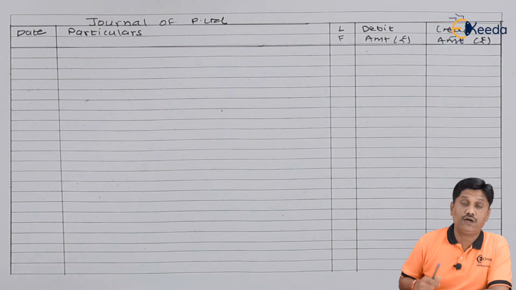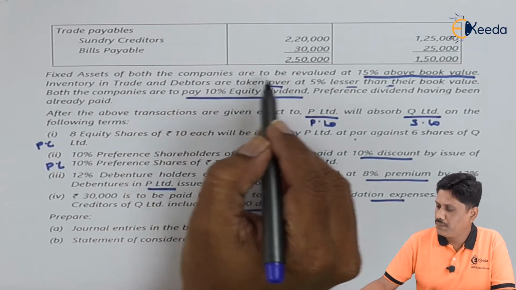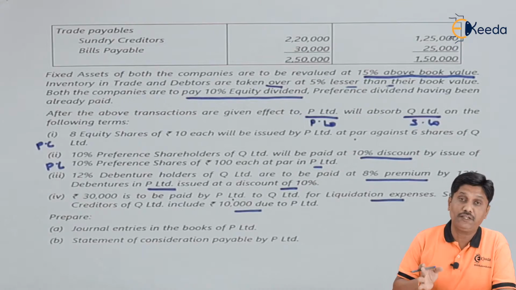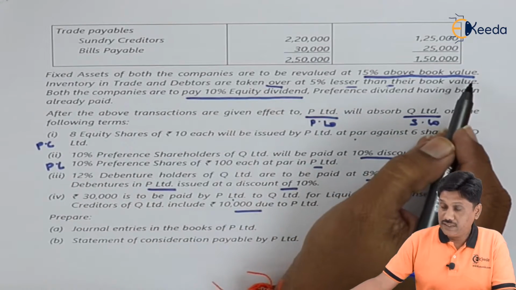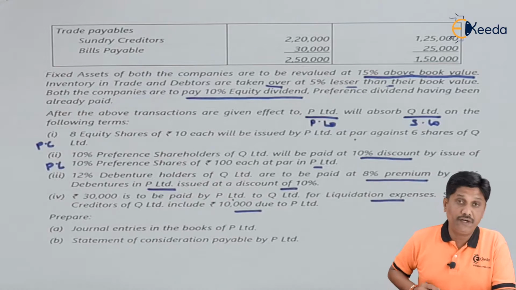Before I begin with the amalgamation or takeover entries, I need to pass the entries for the additional transactions which they gave you. Let us see those transactions. Friends, you can notice fixed assets of both the companies are to be revalued at 15% above the book value. So whatever are the existing book values, that will be appreciated by 15%. It is a transaction before the takeover, right?